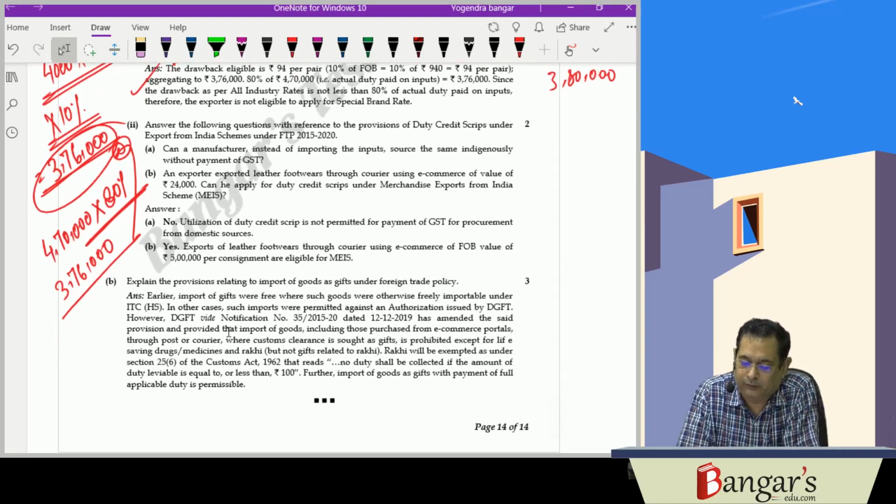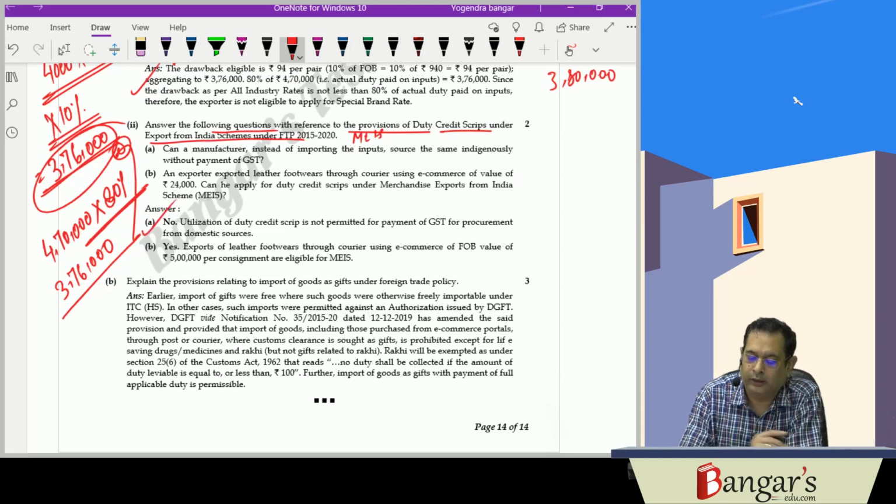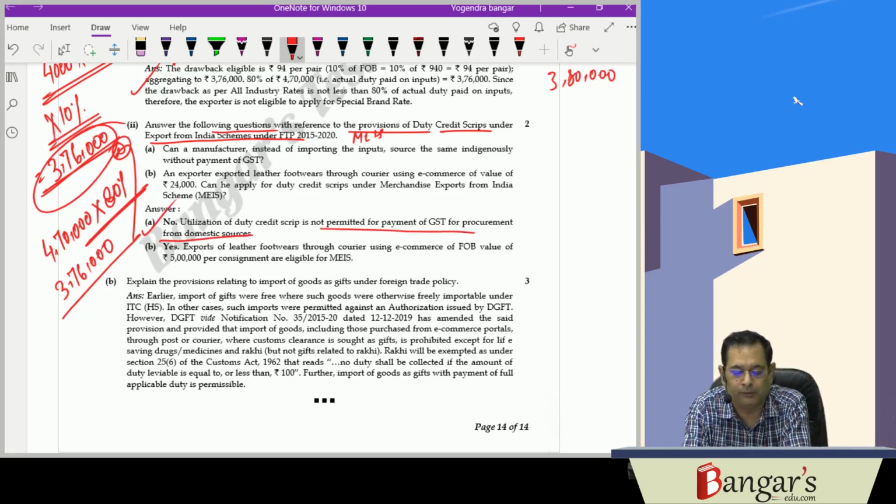Then the next question is, can a manufacturer, instead of importing inputs, source the same indigenously without payment of GST? Answer the following questions with reference to duty credit scrips under the Merchandise Exports from India schemes, that is the MEIS or SEIS schemes. Here the duty credit scrips cannot be utilized for payment of GST on procurement of inputs from domestic sources.